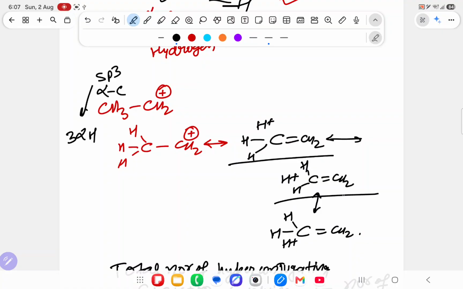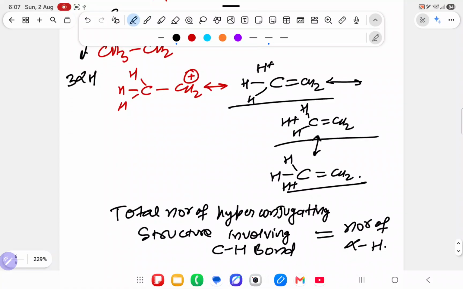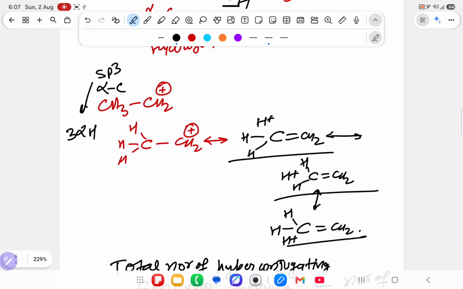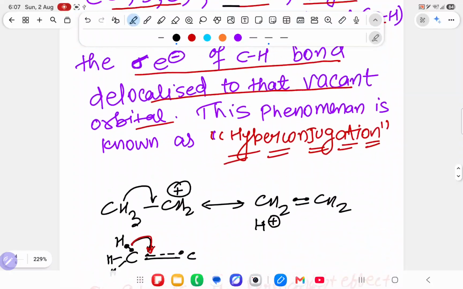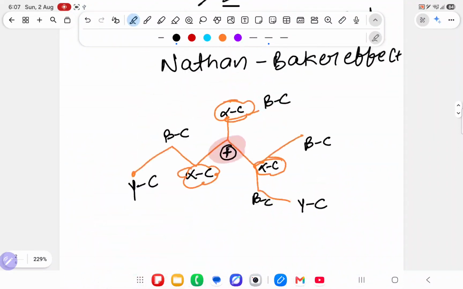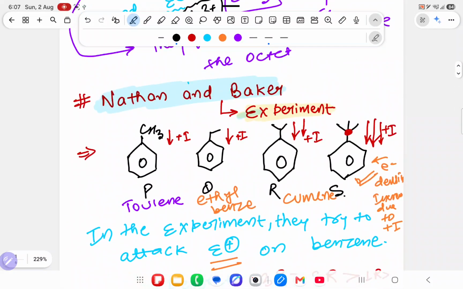So you will see 1, 2, 3 hyperconjugating structures are possible. Understood the point, everyone? Now I am going to ask how many hyperconjugating structures are possible for the given example. After that, we will see the hyperconjugation experiment done by the scientist Nathan Becker. Over here he failed, so we will see how hyperconjugation happens.